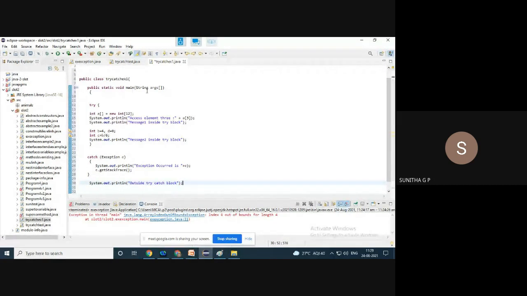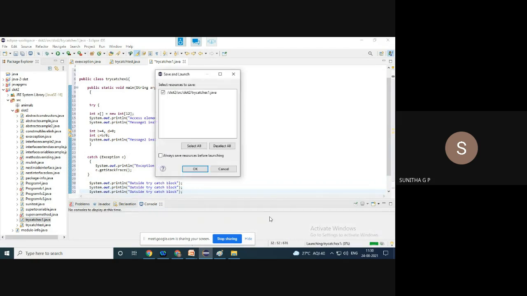Now what is the scenario here? If everything is fine and no error occurs, then line number 15 is executed, 16 is executed, and 20 is executed. The catch block is not executed, and whatever statements we have outside the catch block will all be executed. This is the output required for the normal scenario. Let me explain for 5 more minutes, if everything occurs.